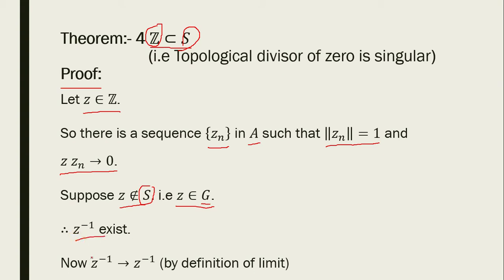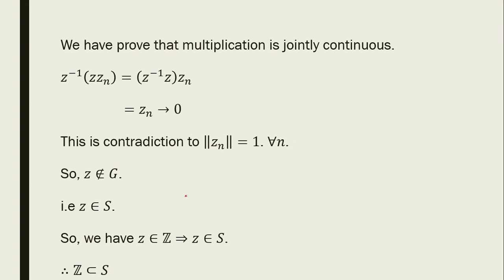Now Z inverse tends to Z inverse by definition of limit. We have proved that multiplication is jointly continuous. So Z inverse into Z into Zn is equal to 1 into Zn, which is equal to Zn.